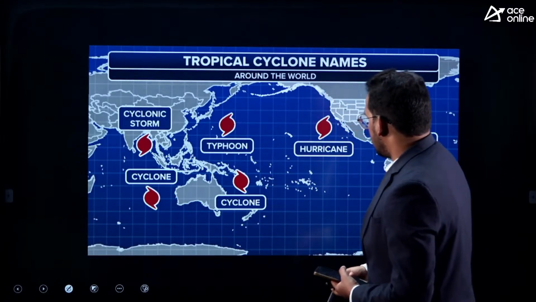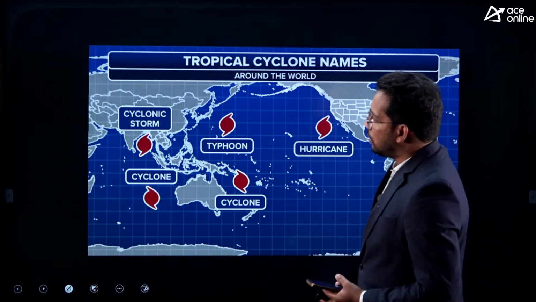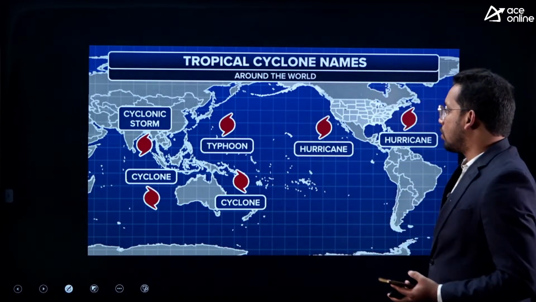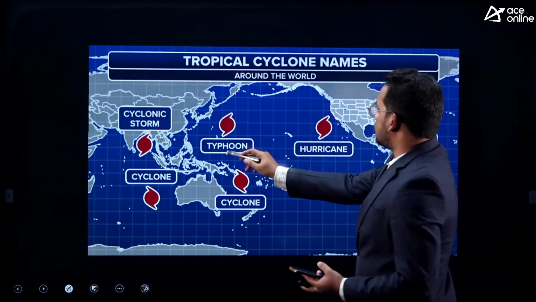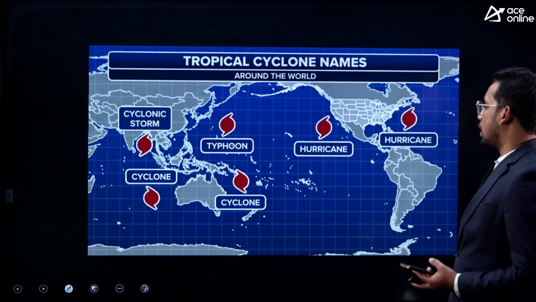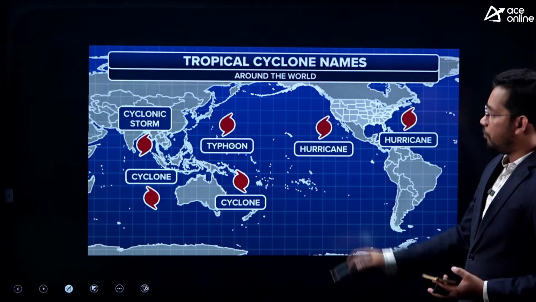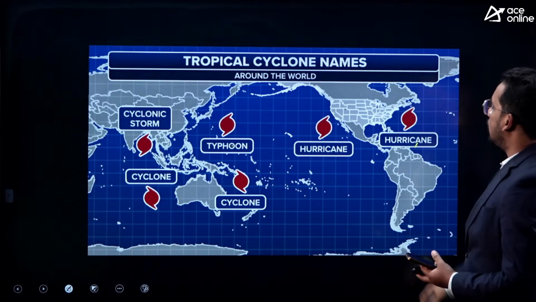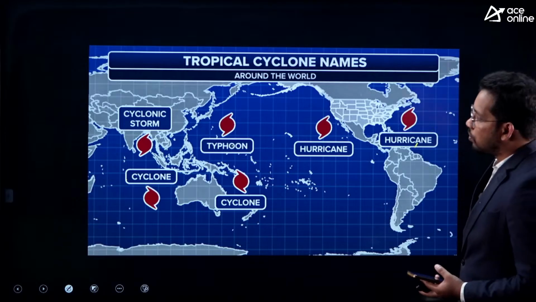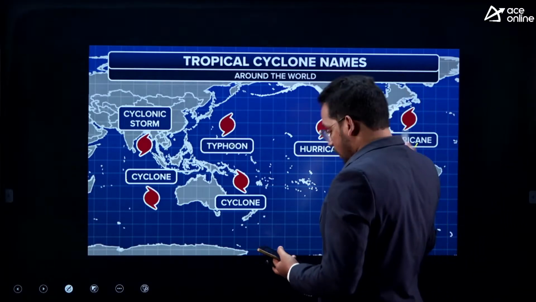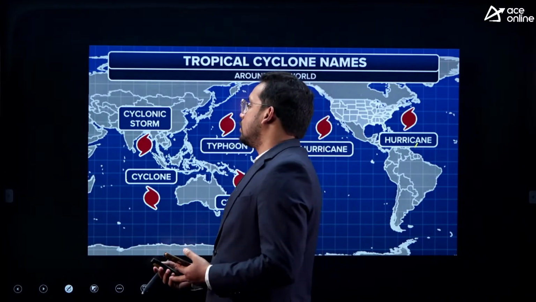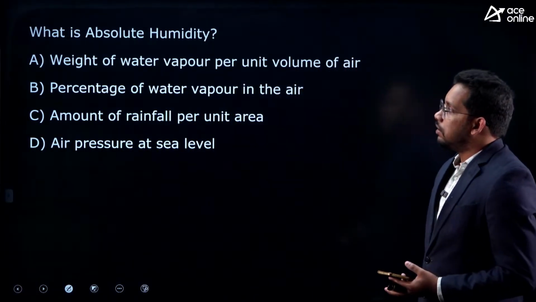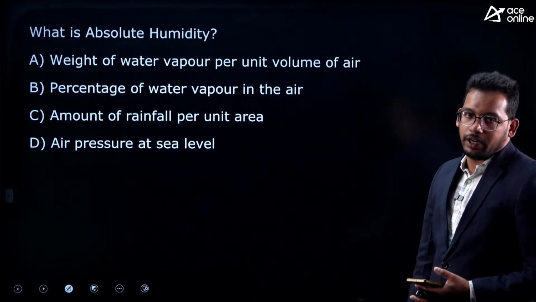So you can see here in the Indian Ocean region we call it a cyclone, right, and even in the Southern Pacific we call it a cyclone. In the Atlantic Ocean or West Pacific Ocean we call it typhoon. In the Eastern Pacific Ocean it is called a hurricane, right, and then even in the Atlantic Ocean also we call it a typhoon, hurricane, right. So answer is C.